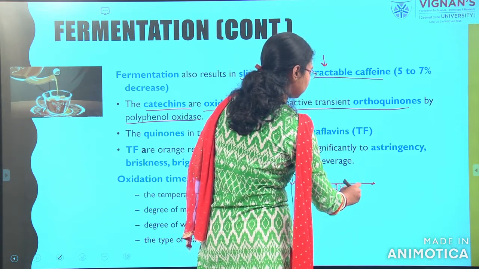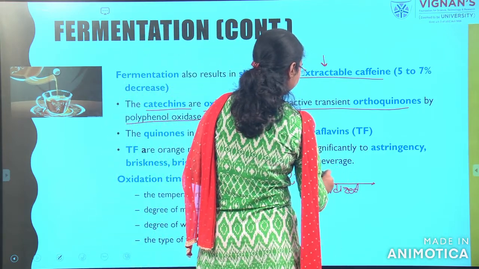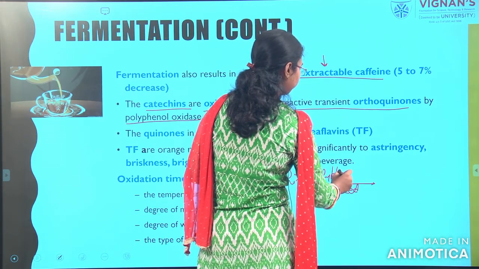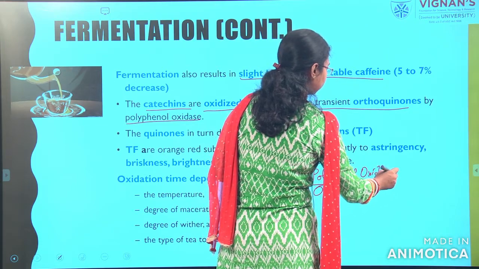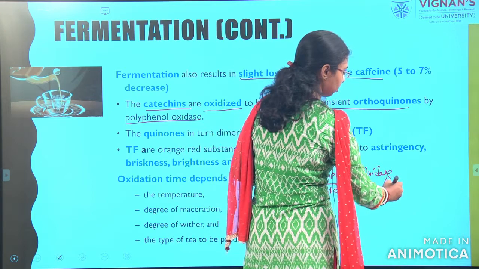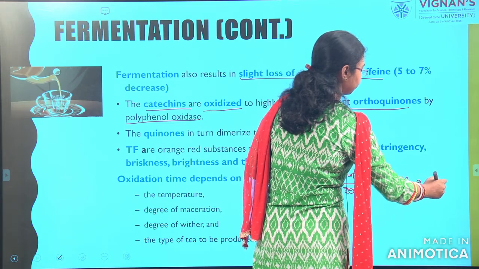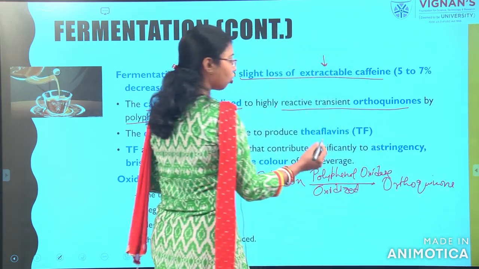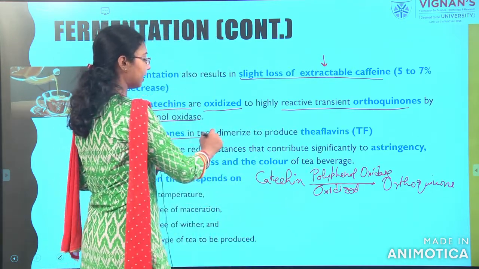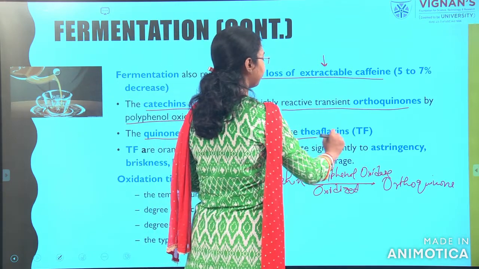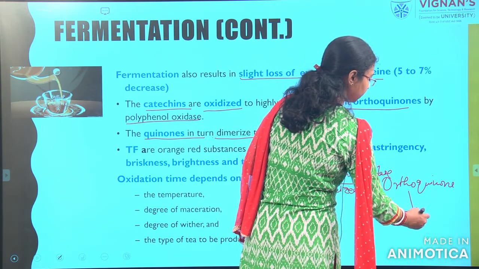The material responsible for the oxidation is polyphenol oxidase. What is the final product? Orthoquinone. So, we are getting orthoquinone. These quinones are again dimerized to produce theaflavin. So, again it is going to theaflavin.